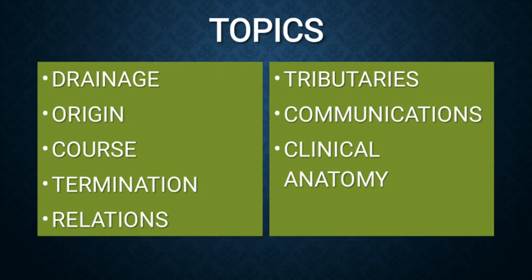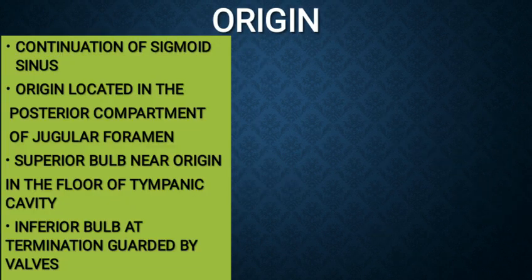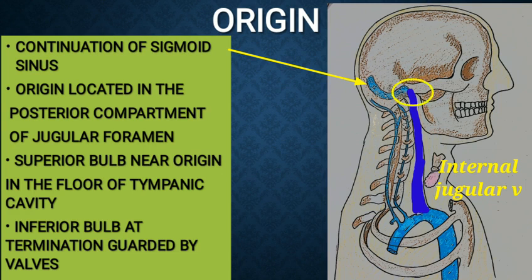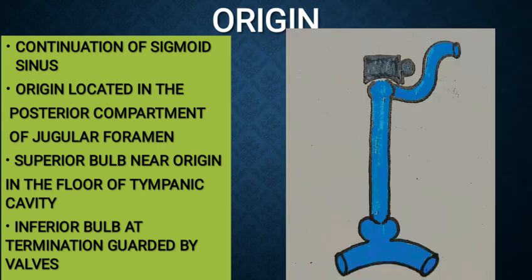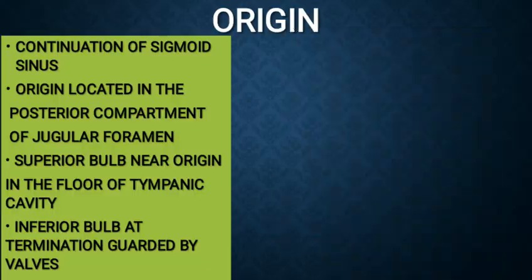So let's get started. The drainage areas of the internal jugular vein are skull, brain, superficial part of the face and the neck. It originates as a continuation of the sigmoid sinus, which is located in the posterior compartment of the jugular foramen. The origin has a dilatation termed as superior bulb, which is located in the floor of the tympanic cavity, while its termination has another dilatation termed inferior bulb, which is guarded by valves.